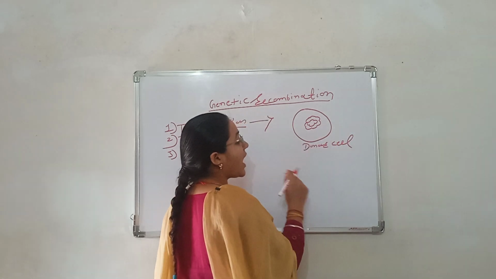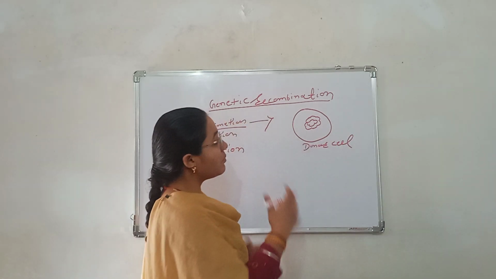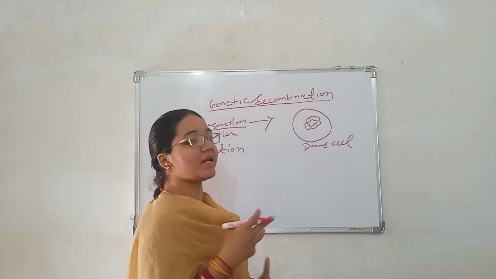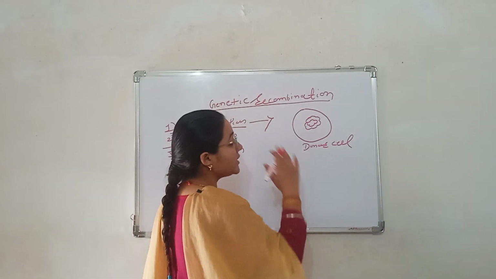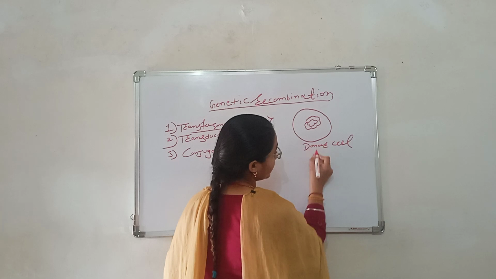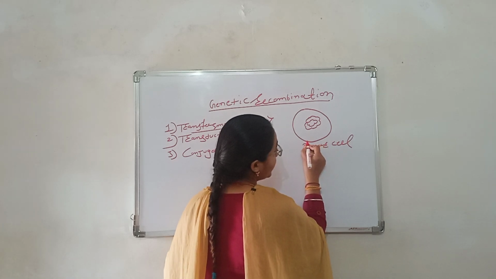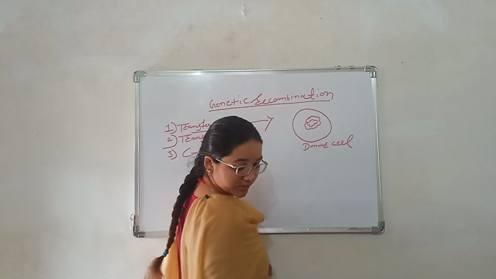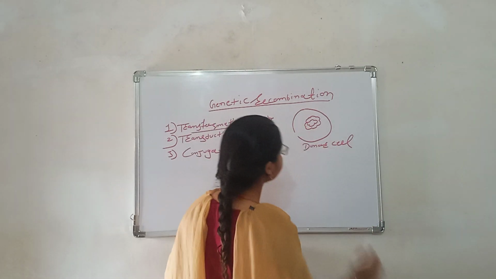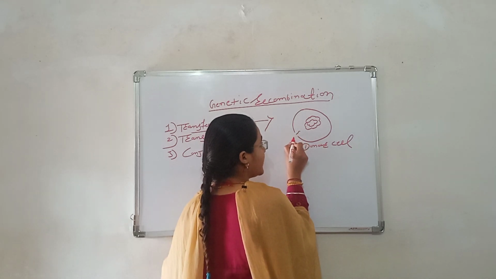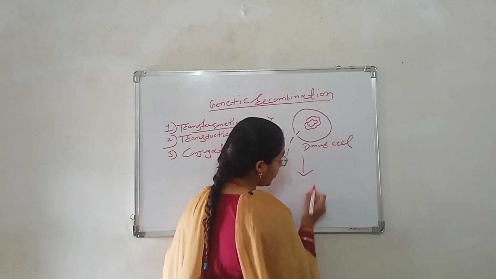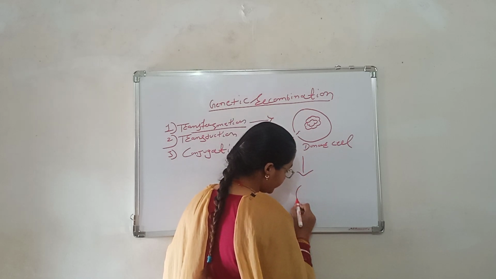Donor cells are freely present in our body, like blood cells, muscle cells, nerve cells, etc. These cells transfer their genetics. They open some small pores and release their genes, and these genes are transferred to another cell.